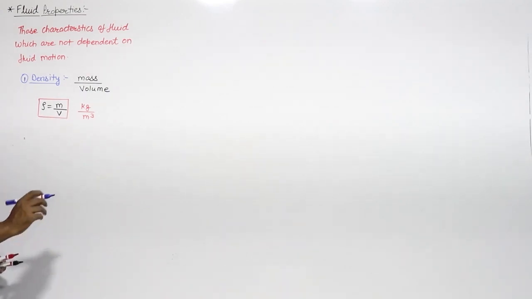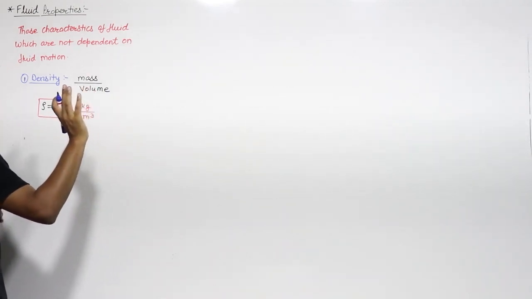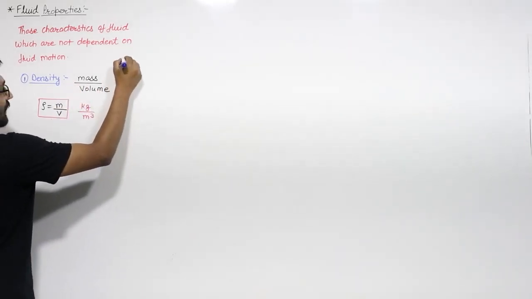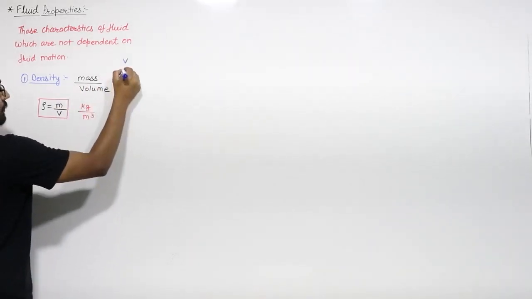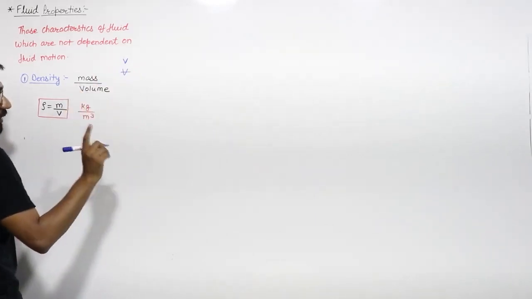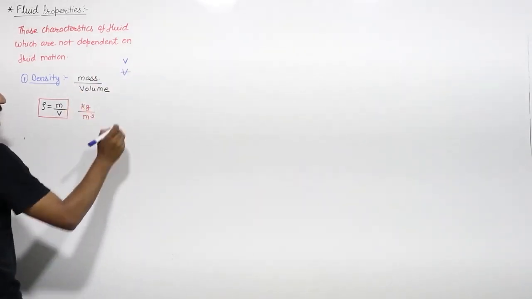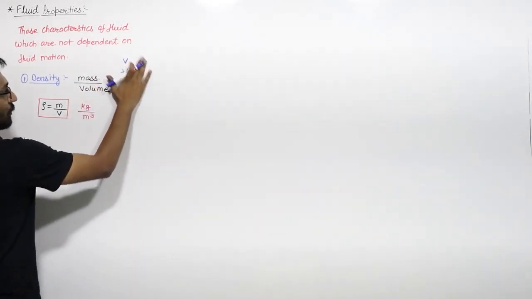As we studied in thermodynamics, our basic notation is: I write V for the volume and V dash for the velocity. Don't confuse the two letters. This is velocity, this is volume, right?